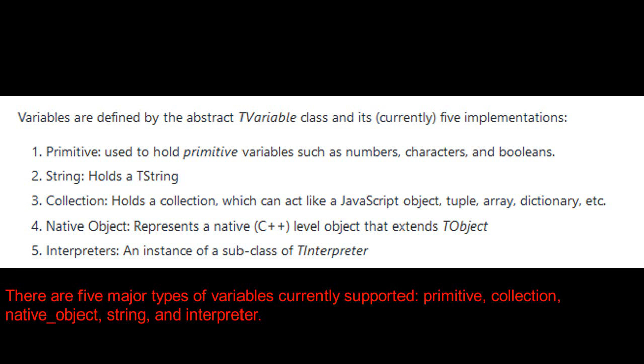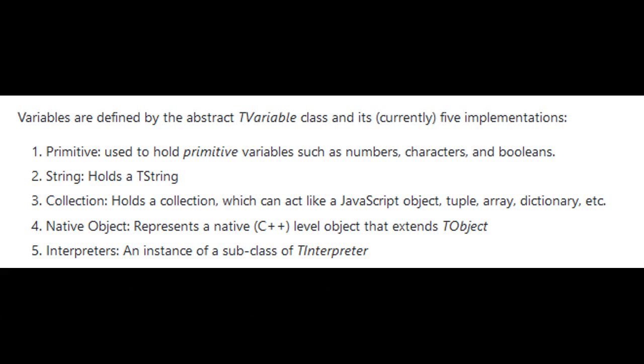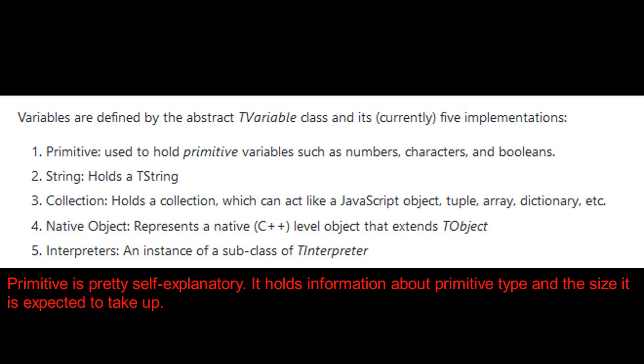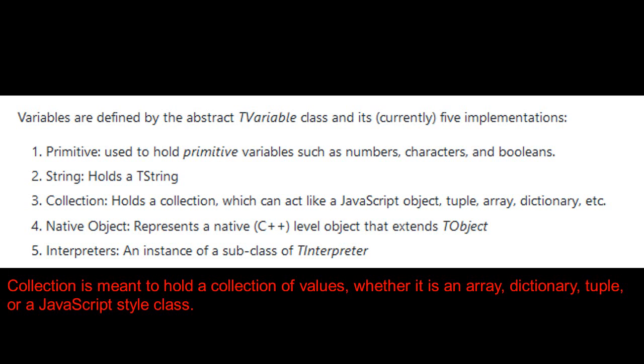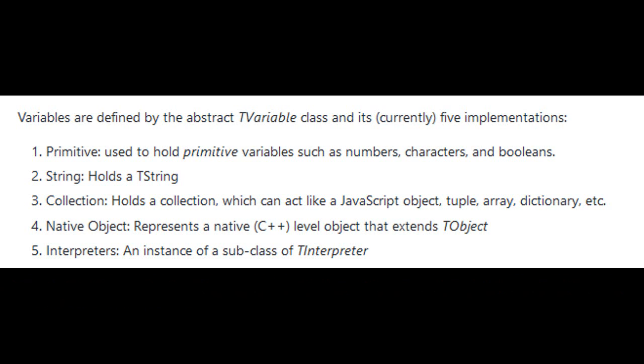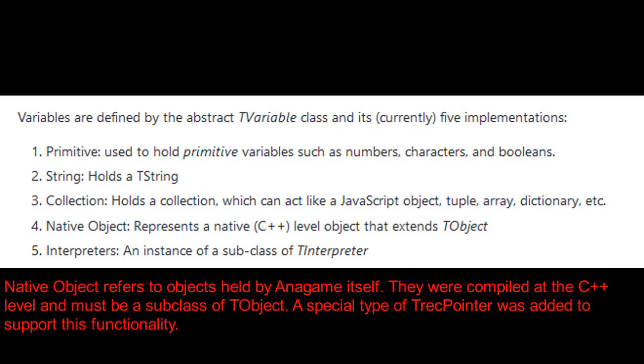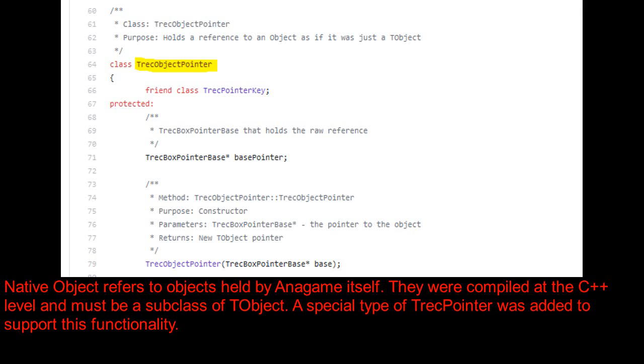There are 5 major types of variables currently supported: primitive, collection, native object, string, and interpreter. Primitive is pretty self-explanatory. It holds information about primitive type and the size it is expected to take up. Collection is meant to hold a collection of values, whether it is an array, dictionary, tuple, or a JavaScript style class. Native object refers to objects held by Anagame itself. They were compiled at the C++ level and must be a subclass of TObject. A special type of Trec pointer was added to support this functionality.